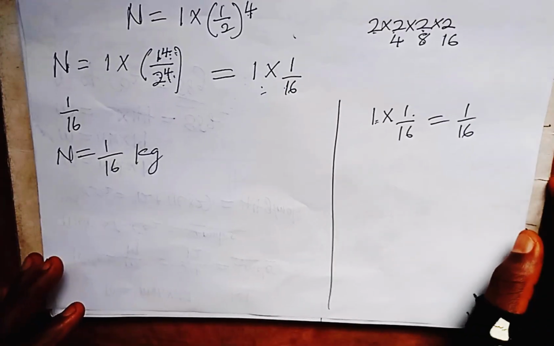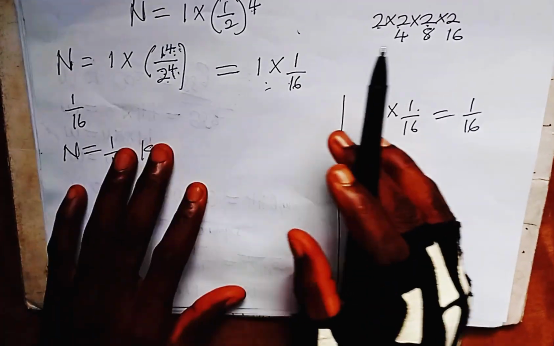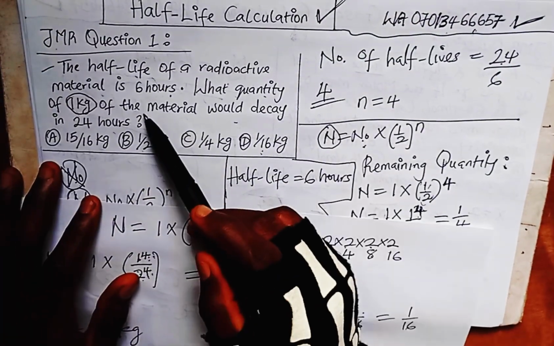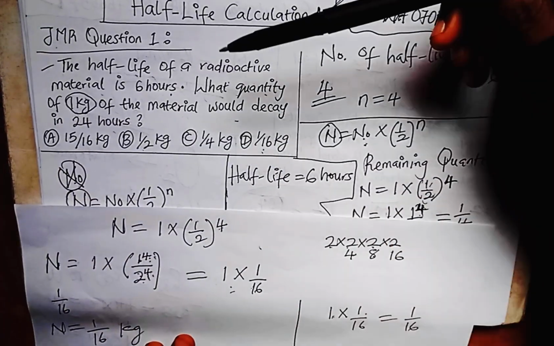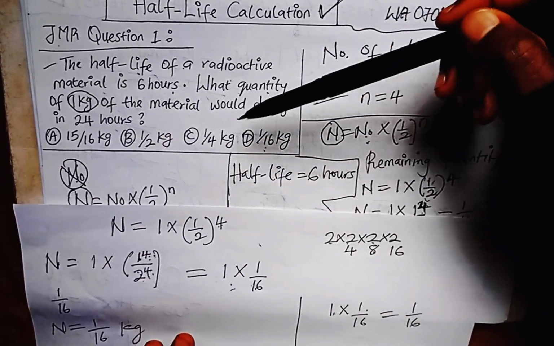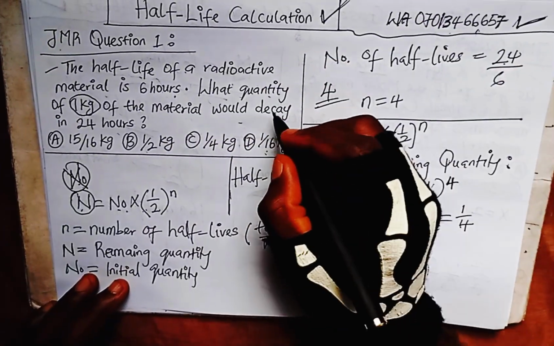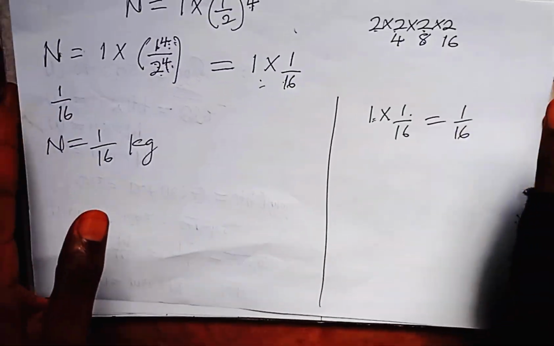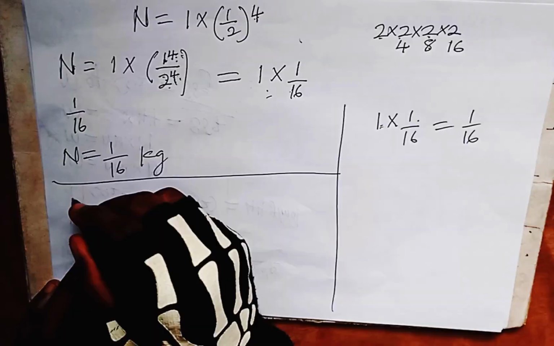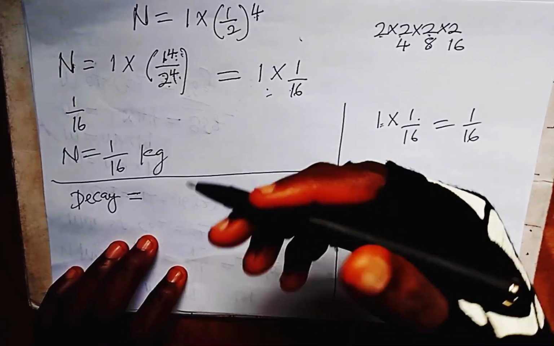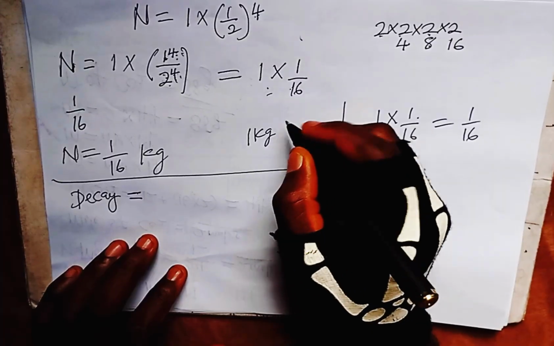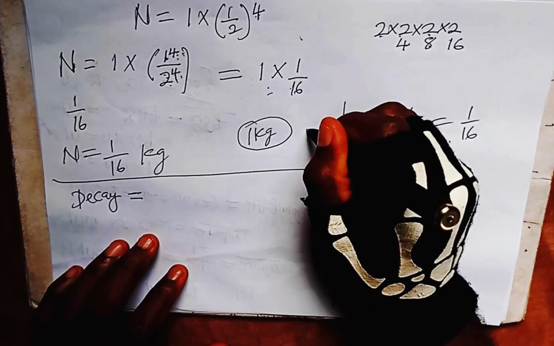But we are not done solving yet, because what did they ask us? They asked, what quantity of 1 kg? So the quantity of 1 kg that is left. They are now asking us what quantity of the 1 kg of the material would decay in 24 hours. Since we have decay here, we are going to calculate decay, applying the decay formula. Remember they asked us what quantity of 1 kilogram of this particular radioactive material will be left after 24 hours.